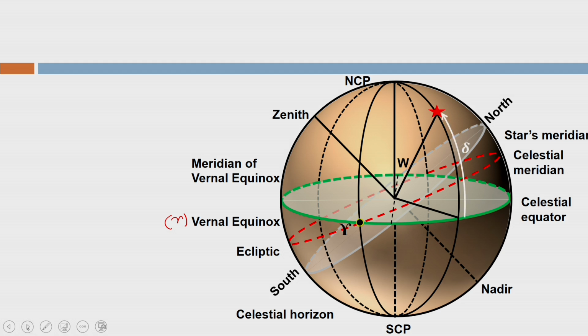So, now let us define the right ascension. The right ascension is the angle between the vernal equinox and the star's meridian, but measured in the plane of the celestial equator. So, if I connect the center of earth to the vernal equinox, this will be the line. Now, if I measure this angle, it is the right ascension of the star. It is very clear from the animation how to measure the right ascension and how to measure the declination.